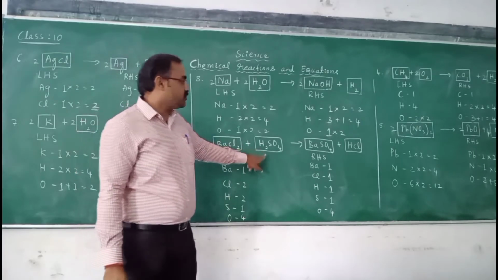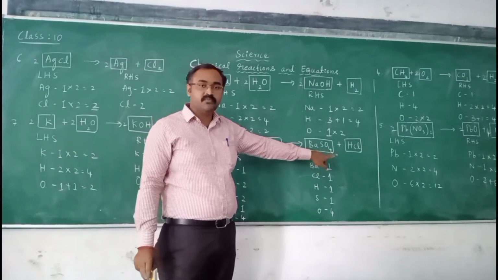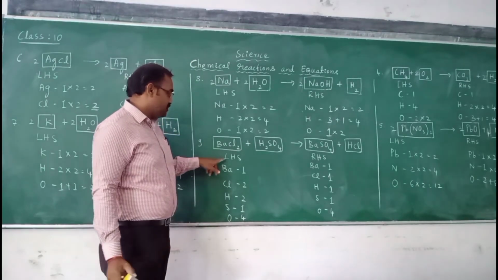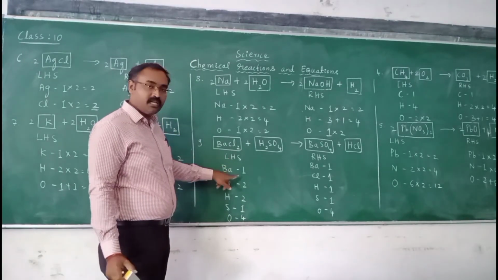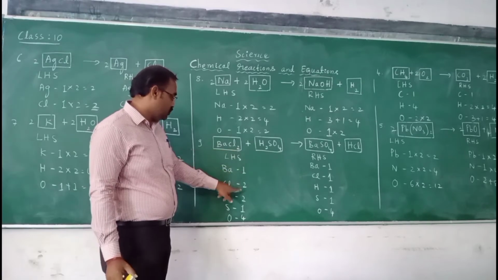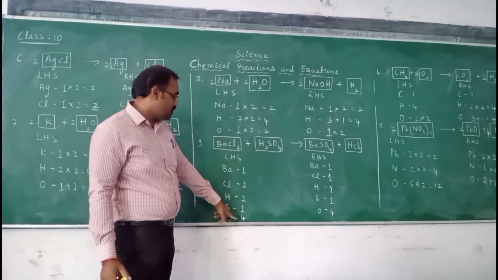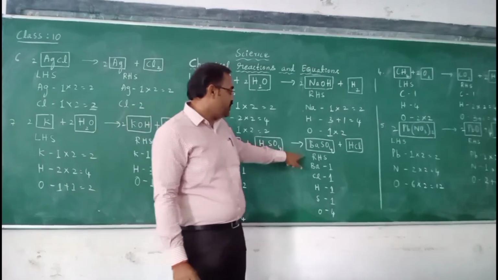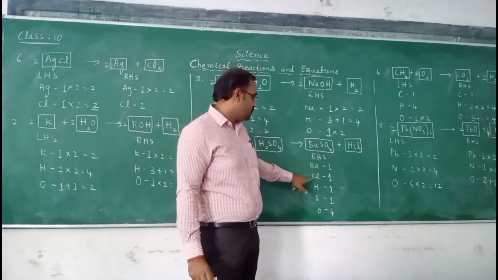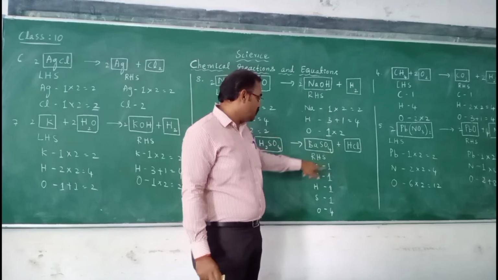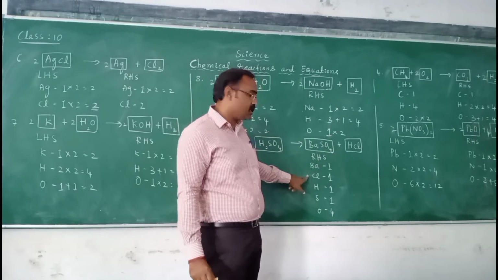Barium chloride plus sulfuric acid gives barium sulfate plus hydrochloric acid. So the number of atoms on the reactant side, the left hand side: barium 1, chlorine 2, hydrogen 2, sulfur 1 and oxygen 4. On the product side: barium 1, sulfur 1, oxygen 4, chlorine and hydrogen.